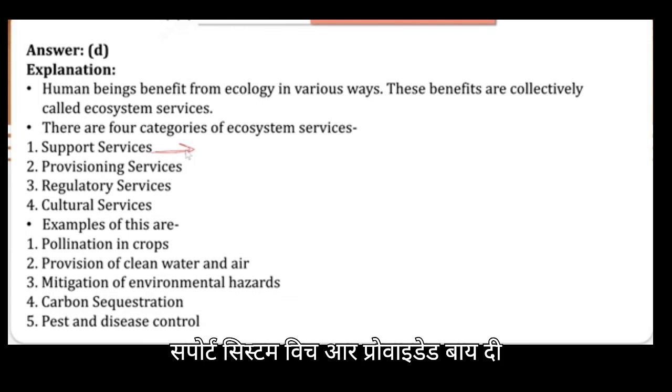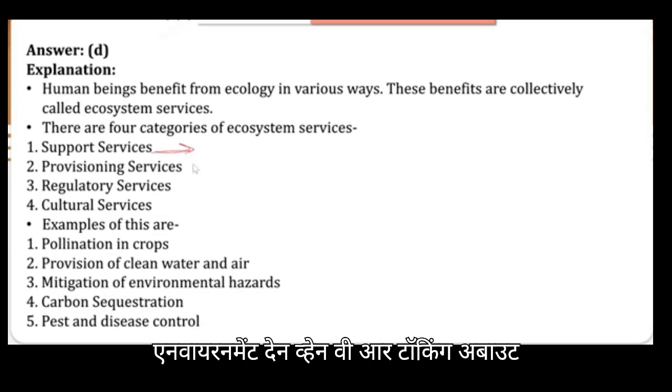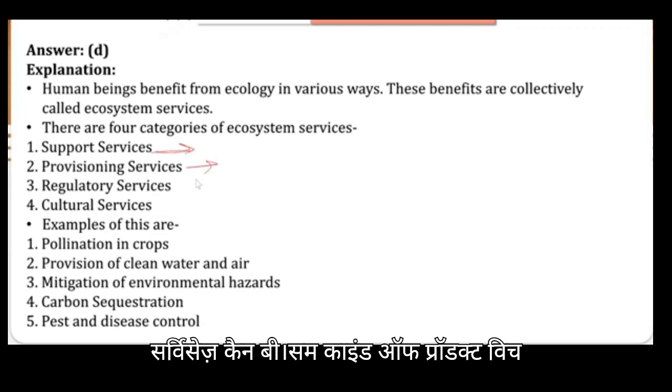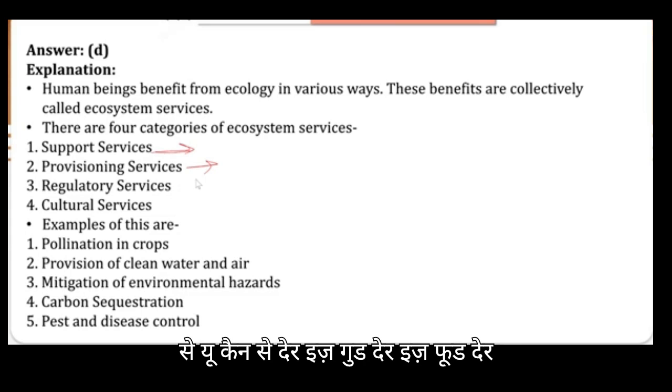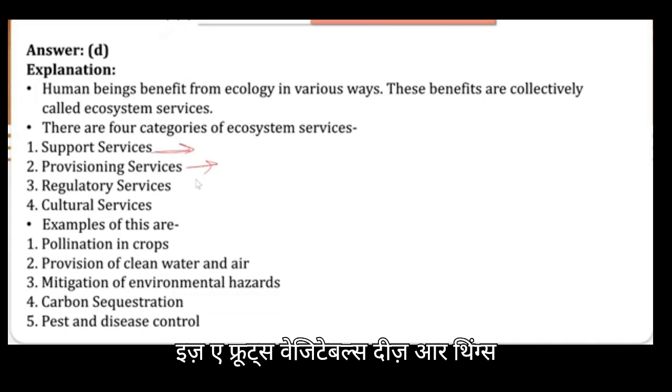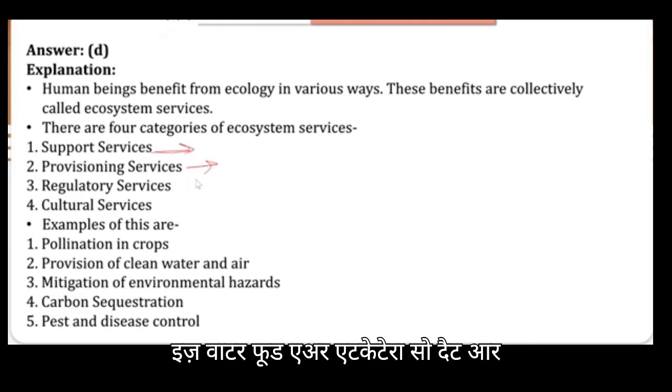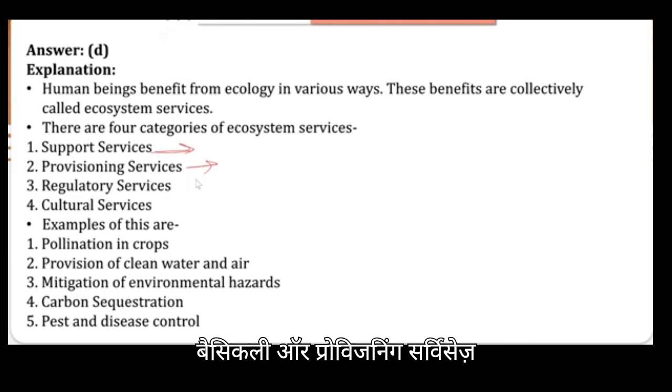All these things are basically support systems which are provided by the environment. Then when we are talking about the provisioning services, these can be some kind of a product which is given by the environment to you. Let's say there is wood, food, fruits, vegetables. These are things which are given by the environment to you, that is water, food, air, etc. So those are basically your provisioning services.